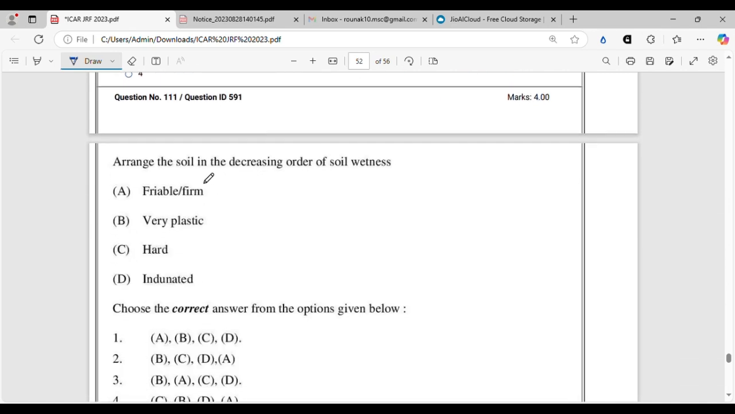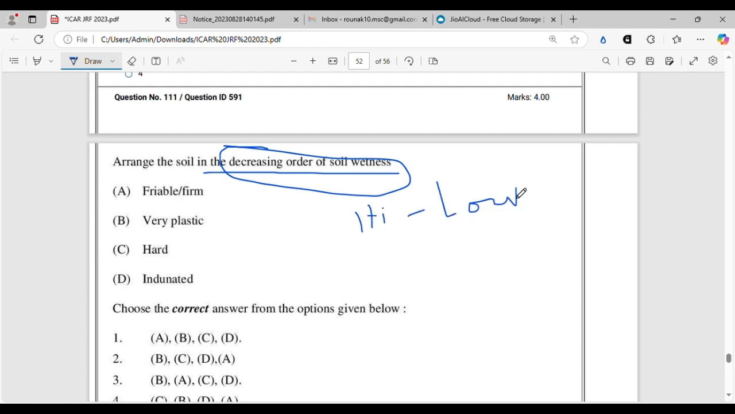Arrange the soils in the decreasing order of soil wetness. We have already solved a similar kind of question in this session, and also in the last session of the 2024 recap. This is also from soil consistency, as you can see, and the consistency of the soil at various moisture contents. So we have to arrange in the decreasing order of soil wetness. That means from high to low. Whichever has the highest water content we will put first, and the lowest water content will come last.